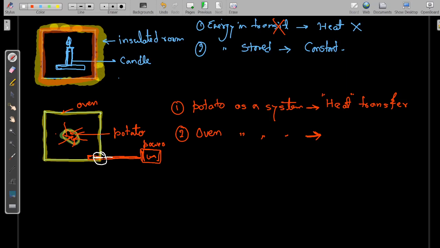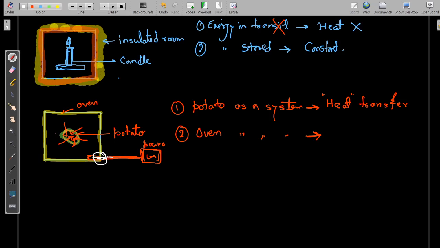And when the current comes inside the oven, there is a heating element, and that current, or we can say EMF, is converting into heat. What is happening inside the system doesn't concern us. What is happening across the boundary is our main concern. At the boundary there is a transfer of electrons, a current, or electrical energy crossing the boundary.